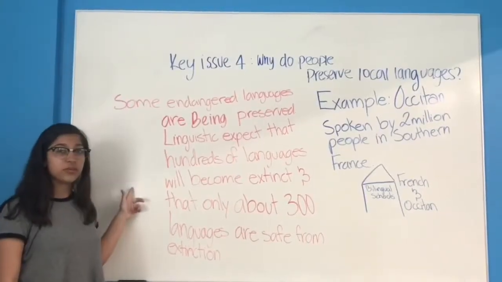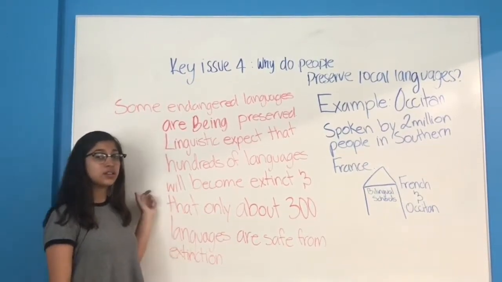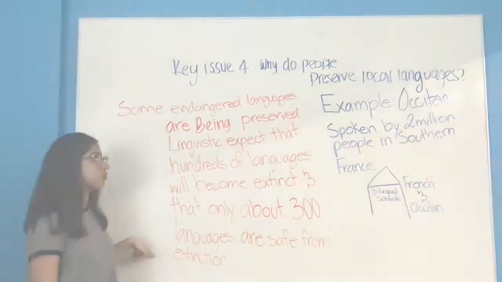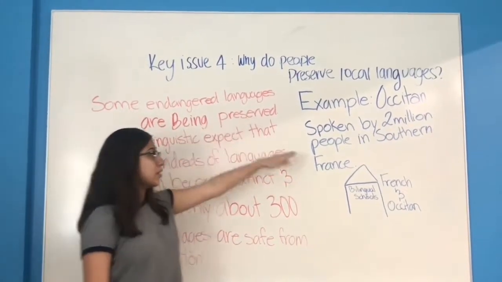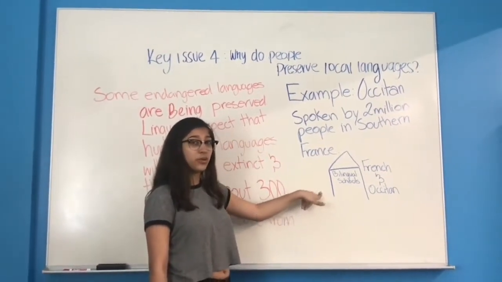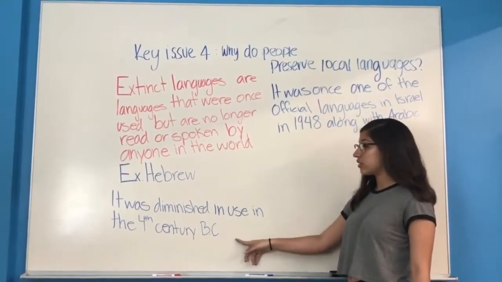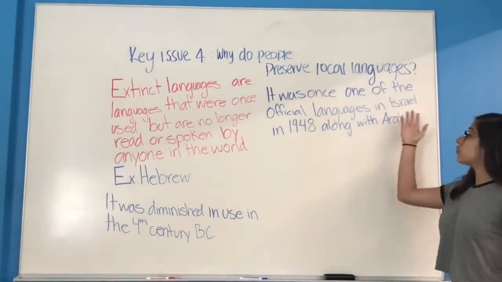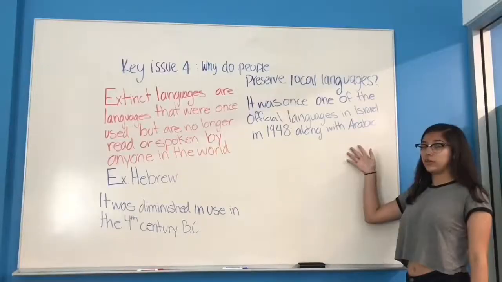Some endangered languages are being preserved. Linguists expect that hundreds of languages will become extinct in the 21st century and that only about 300 languages are safe from extinction. An example is Occitan, spoken by 2 million people in southern France. The French government has created bilingual schools that teach both Occitan and French. Hebrew diminished in use in the 4th century BC and thereafter was retained only for Jewish religious services. It became one of the official languages in Israel in 1948, along with Arabic.